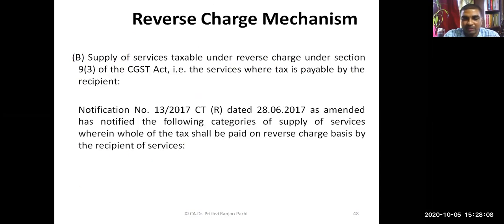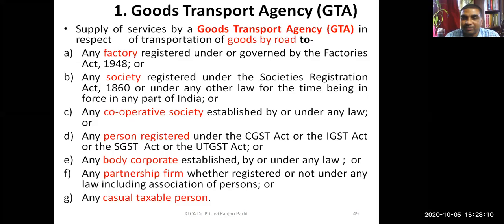Coming to services, there is also a list, and in that list the first kind of service is GTA, or goods transport agency services. So services provided by goods transport agency are liable to reverse charge. But here you have to see, only when these services are provided by GTA to these persons is it liable.